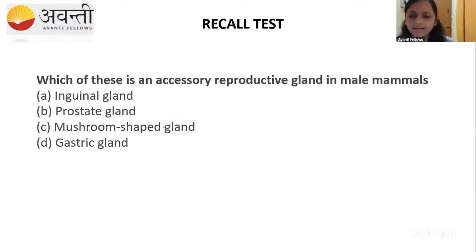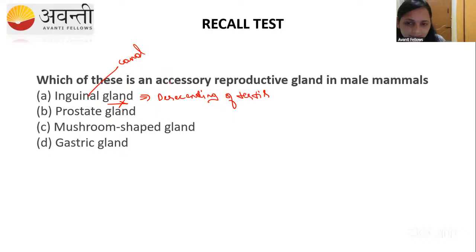No, we didn't study about the inguinal gland. We studied about the inguinal canal, which helps in the descending of the testes. That is not a gland. That is a canal, the inguinal canal, that helps in the descending of the testis to the